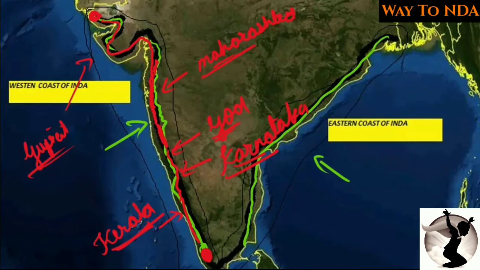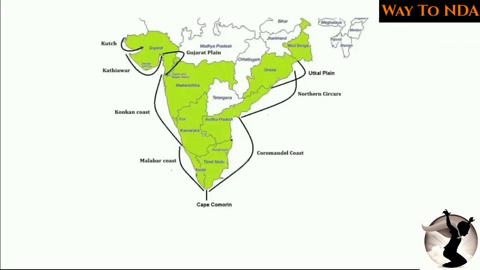Now these western coastal plains are divided into subdivisions. Which are the subdivisions of the coastal plains? If you start from the north, you will find this area, the Kutch area of Gujarat. These coastal plains are also called the Kutch plains. Then this area of Gujarat is the Kathiawad area, and these are also called the Kathiawad plains. And these plains are also called the Gujarat plains. So this is the subdivision of the western coastal plains.